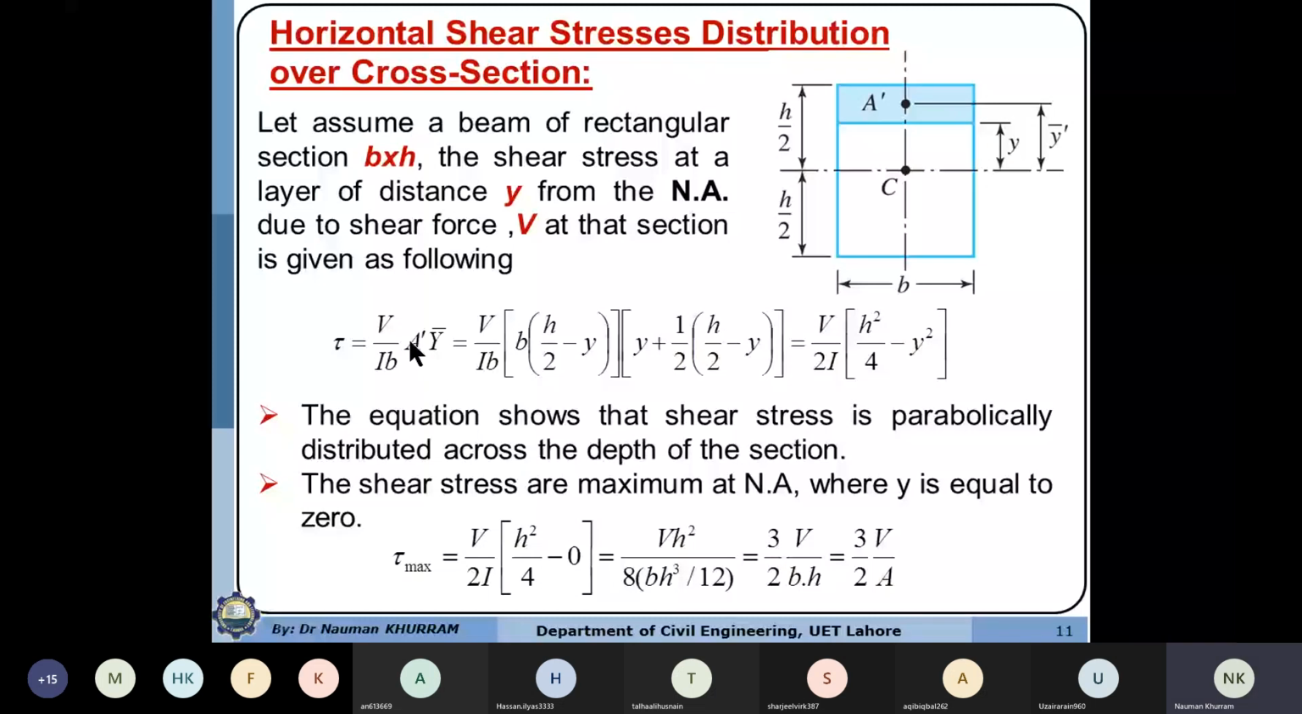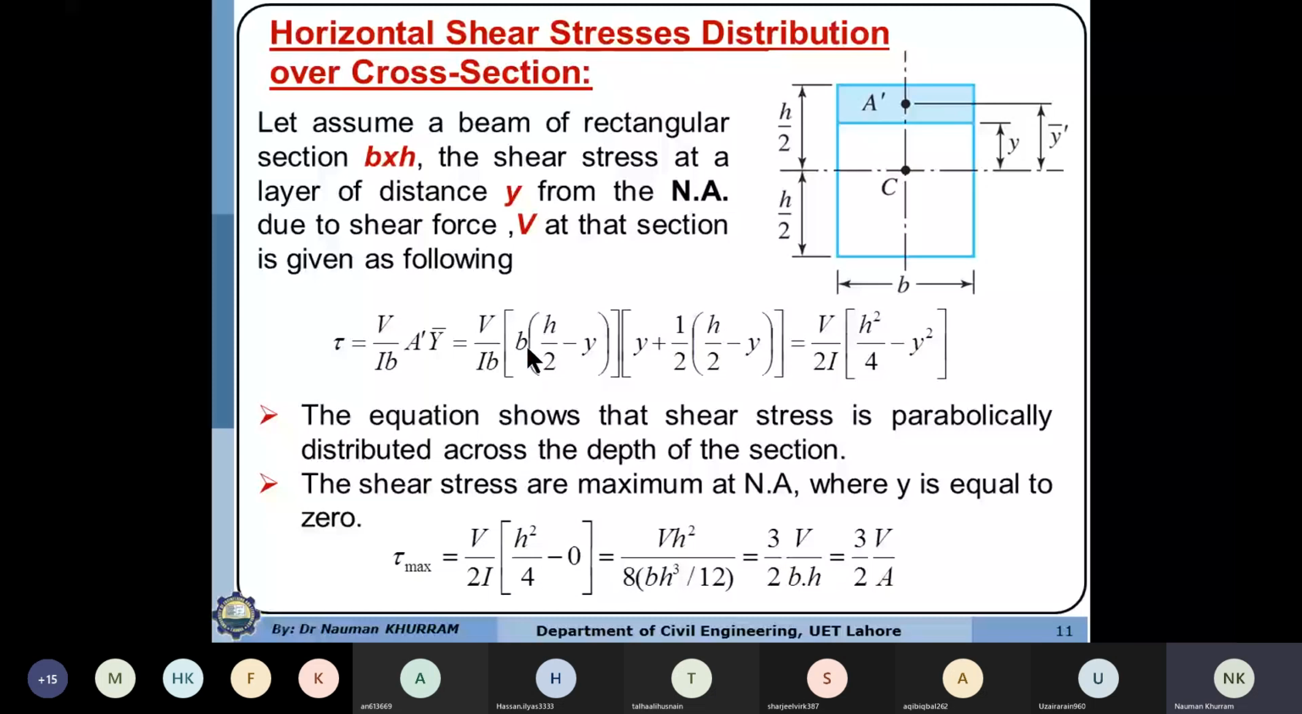A prime is equal to b times y value, because this partial area is equal to its width multiplied by the depth or the height of the partial area. So the depth will be equal to h by 2 minus y. So you have this depth of the partial area, which is h by 2 minus y, multiplied by b, giving the partial area.